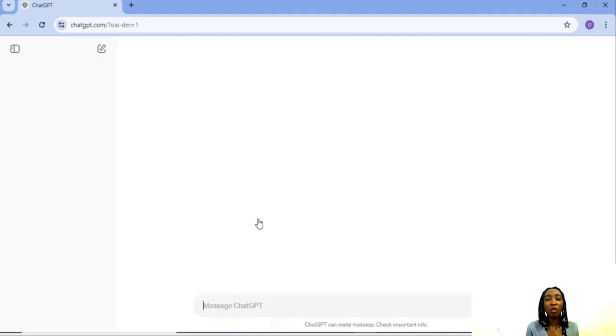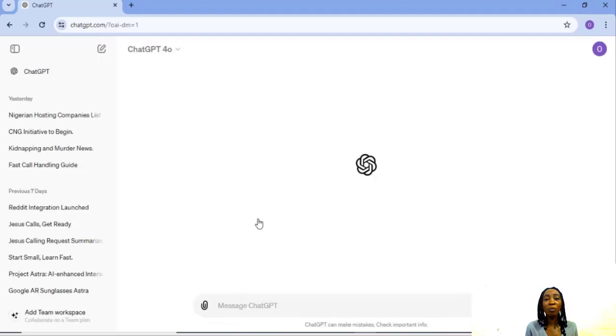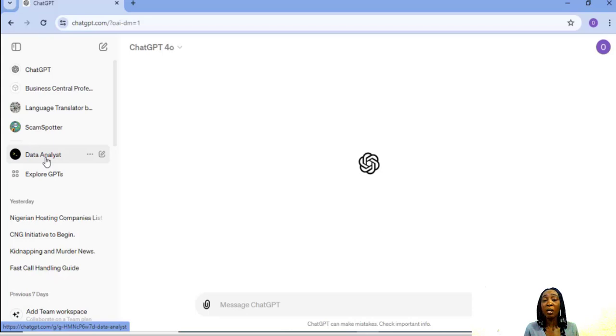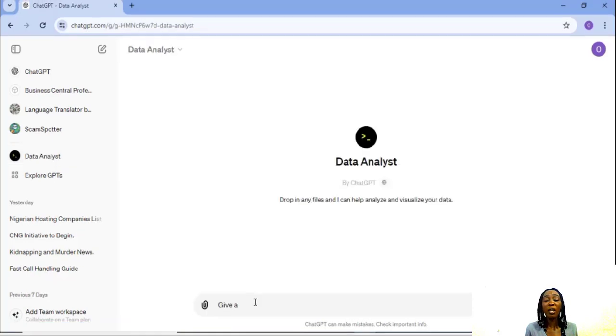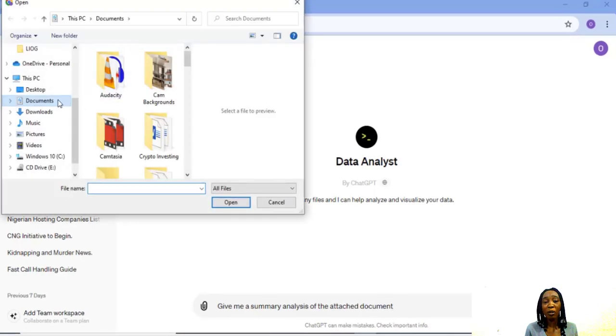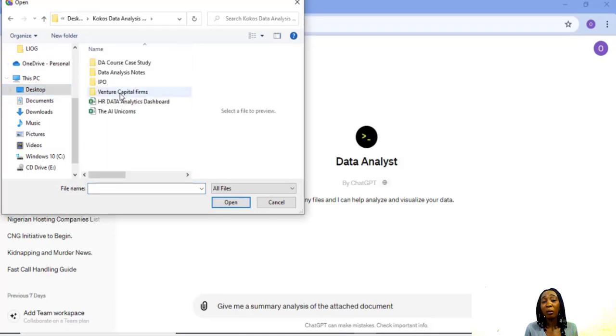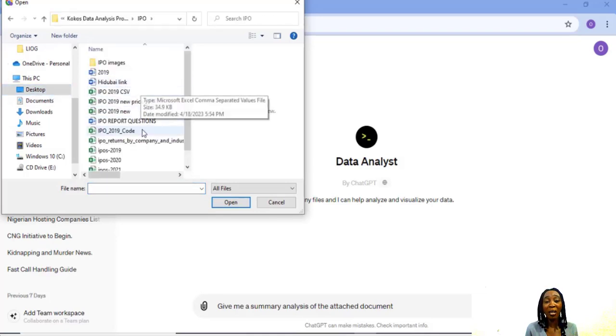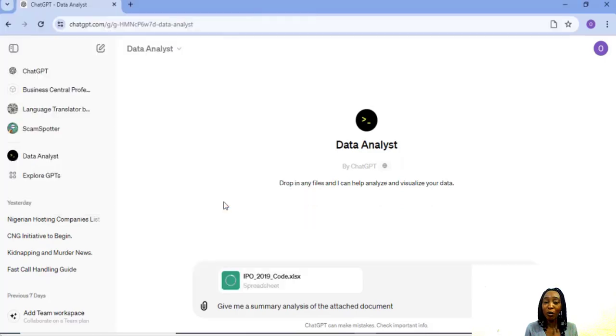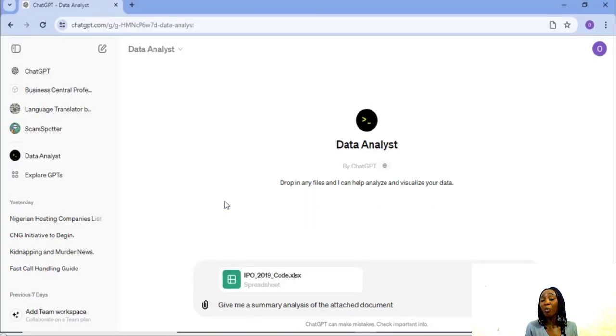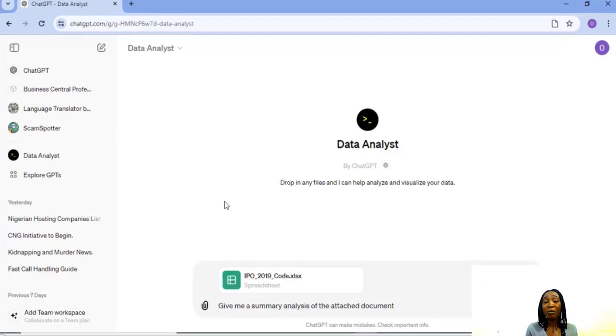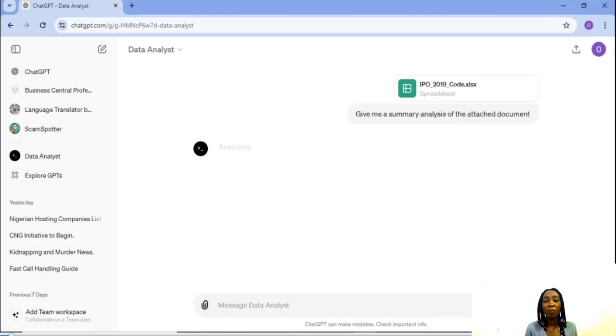So I'm going into ChatGPT Premium and I'm opening the Data Analyst GPT. I'm saying here, give me a summary analysis of the attached document. I'm going to attach the document and I'm not going to tell the GPT what the document is about because I expect that it will figure out and analyze this document for me. So this is the 2019 IPO data I used in one of my last videos. You can check that video with the link above. I'm going to click enter.